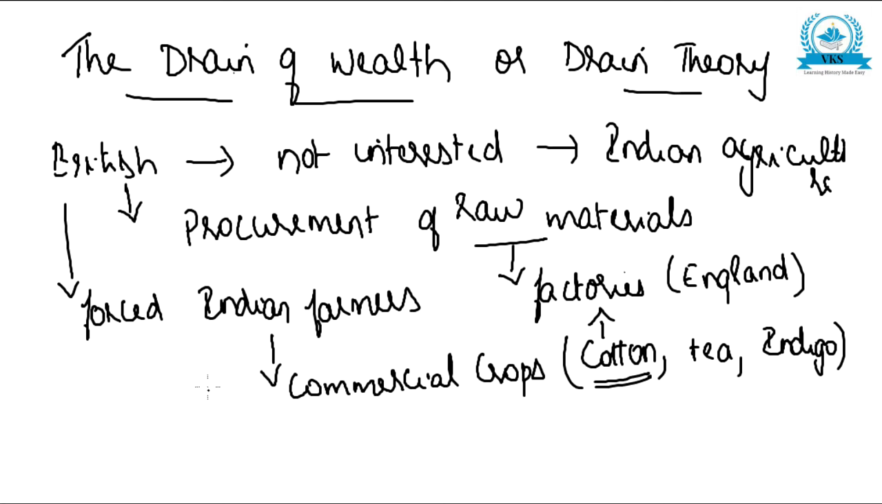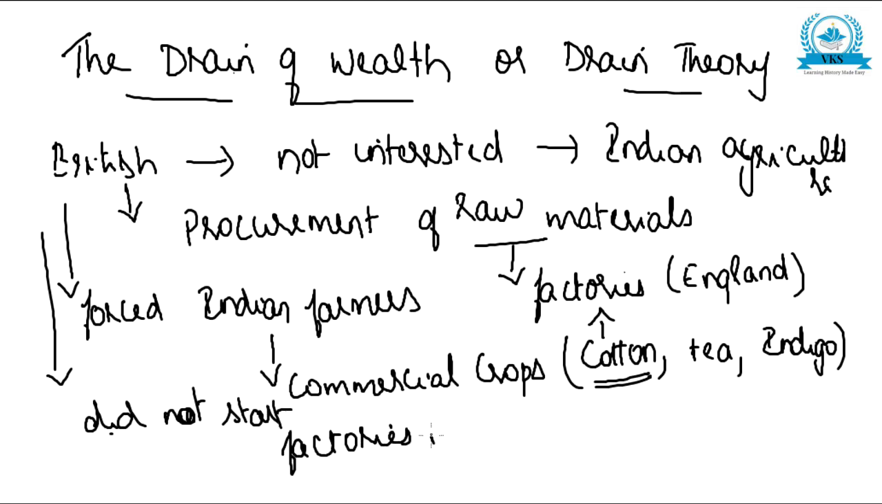The British deliberately did not start any factories or industries in India. That was a deliberate move. So basically, they procured raw materials from India, took them to their factories in England and made finished products. This was the policy of the British.